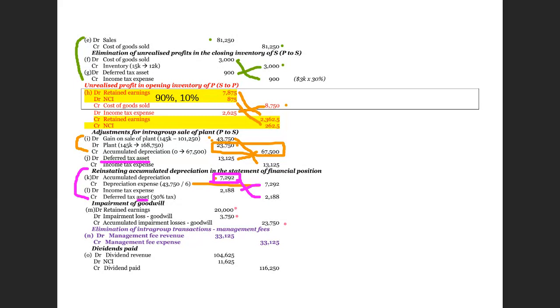In the past, we will debit retained earnings. It is not the current year impairment. It is the impairment in the past. So past years' P&L items have been closed to retained earnings. Therefore, we debit retained earnings, we debit impairment loss, and we credit accumulated impairment for the goodwill, or you can credit the goodwill directly because this is an intangible asset.